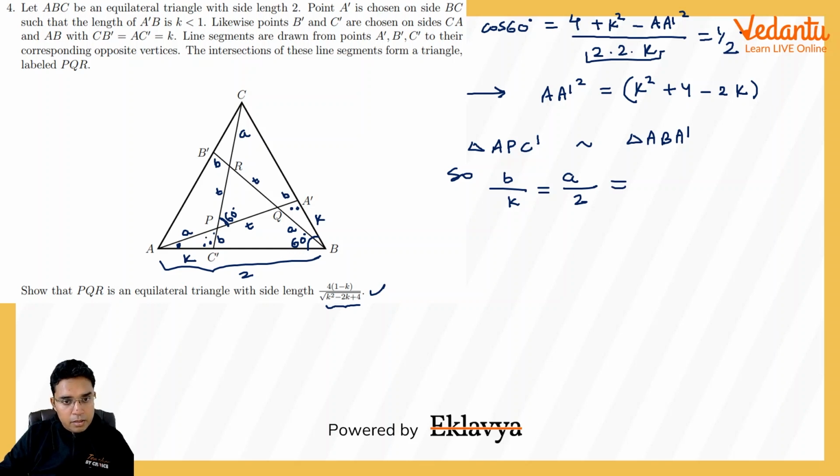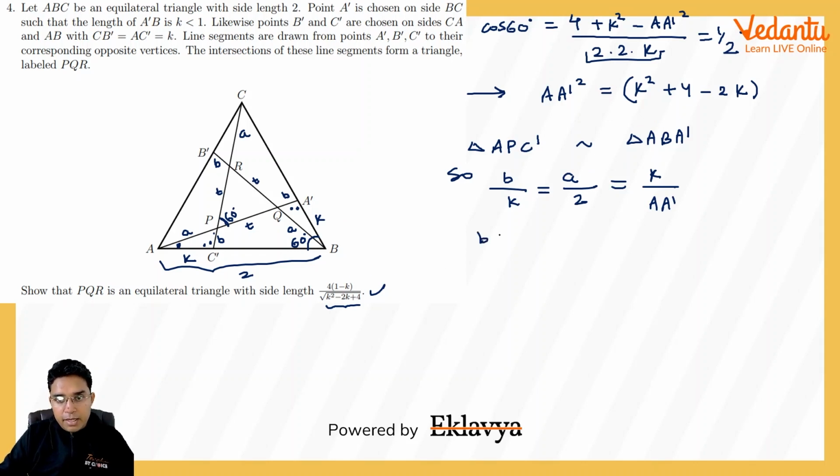In this smaller triangle APC dash, this is K here, and upon it will be AA dash here. So what we are trying to find out is A and B in terms of K, so that we can find T in terms of K. That is the ultimate goal here.